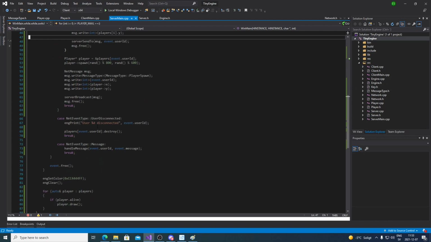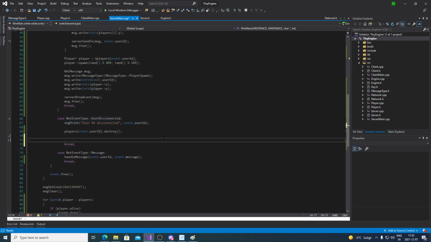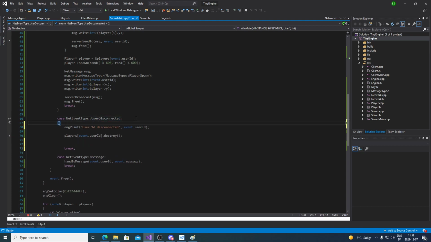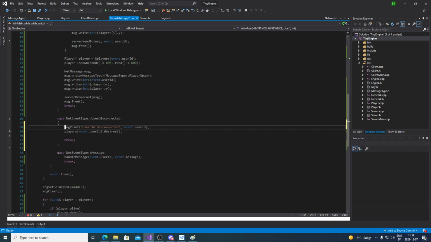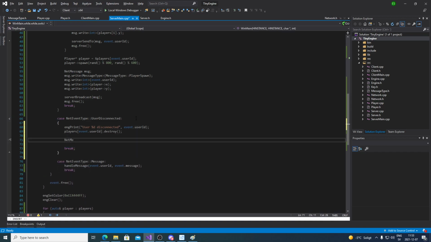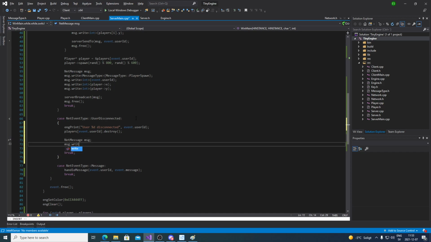So when I use disconnects like this, I'm gonna make another bracket. We are gonna send a similar message, but now we're gonna write the header to instead be message type player destroy.